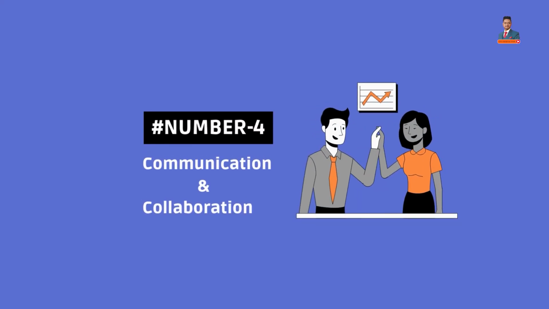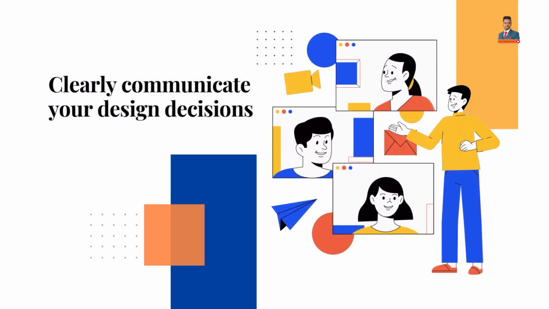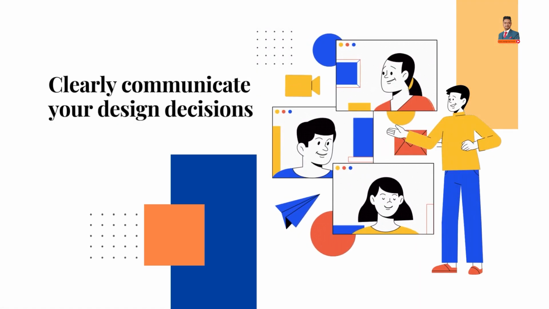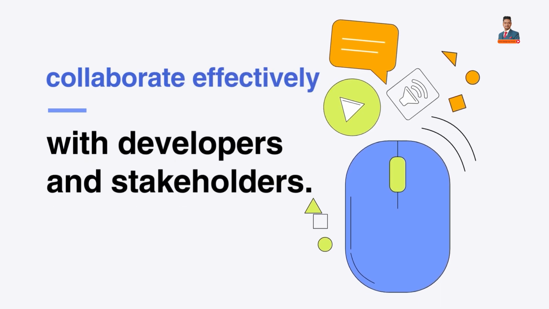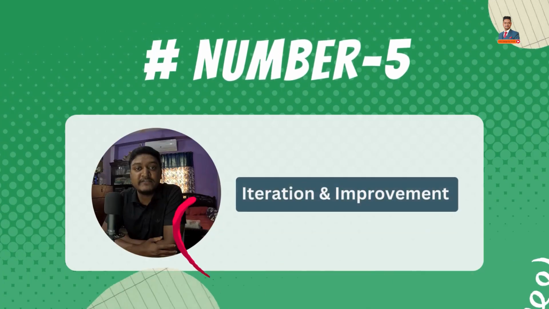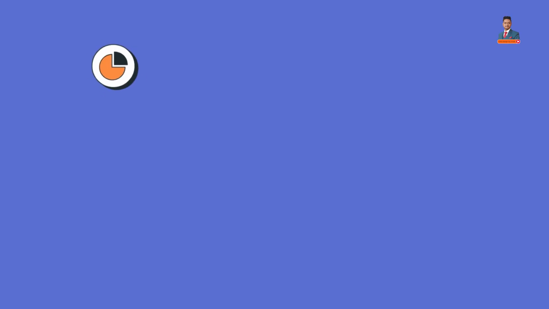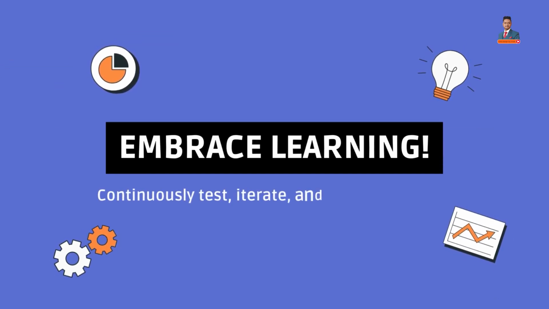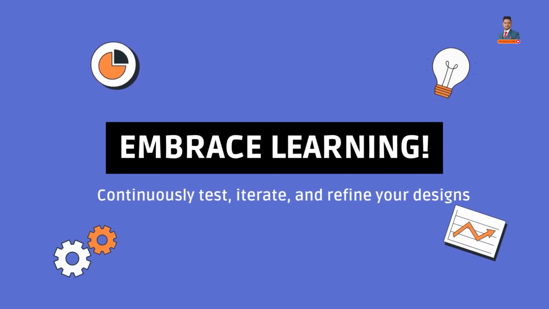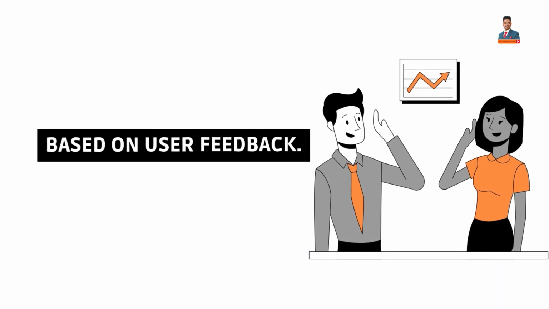Number 4. Communication and collaboration. We need to be a team player. Clearly communicate your design decisions and collaborate effectively with developers and stakeholders. Number 5. Iteration and improvement. Embrace learning, continuously test, iterate and refine your design based on user feedback.